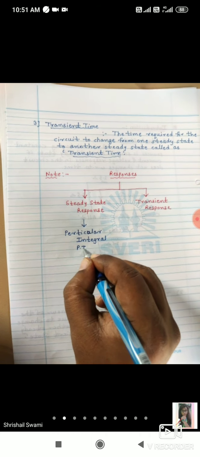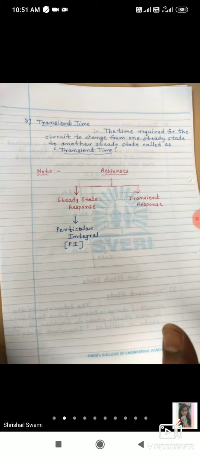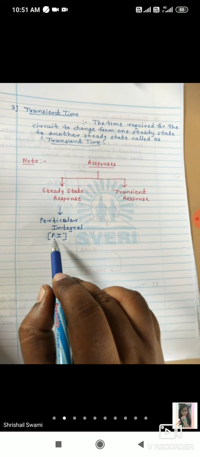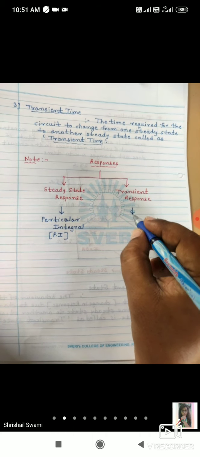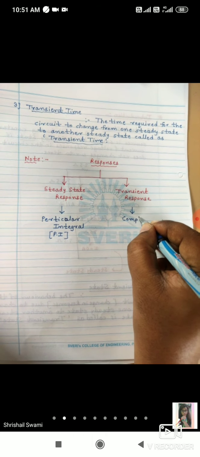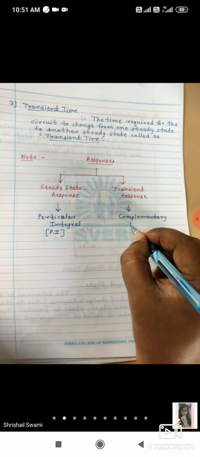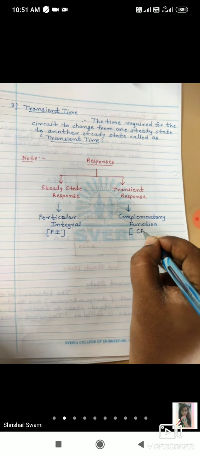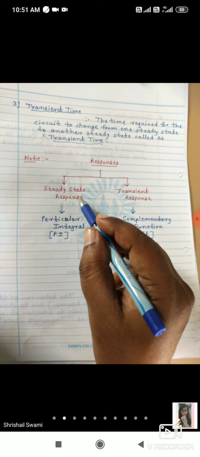There will be two parts in the solution of a differential equation: one part is the complementary function, CF, and the second part is the particular integral. So the particular integral, PI, denotes the steady state response, whereas the transient response is denoted by the complementary function, CF. You will know these mathematical concepts better than me. Okay, means CF denotes transient response, particular integral PI denotes steady state response.